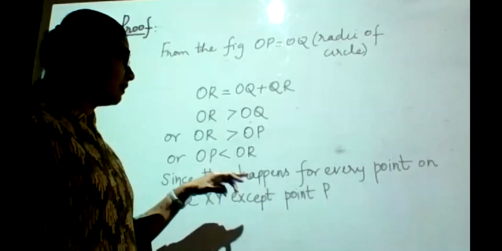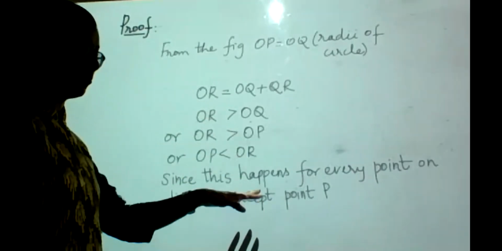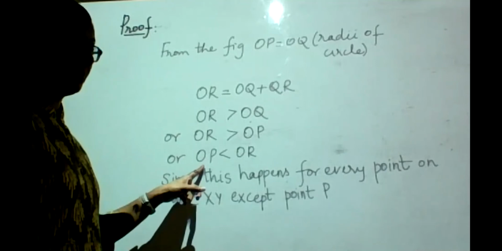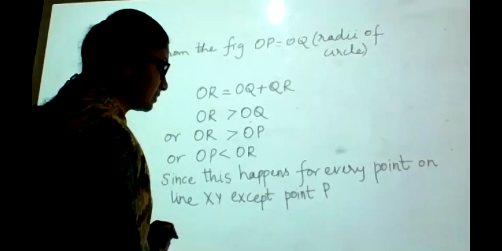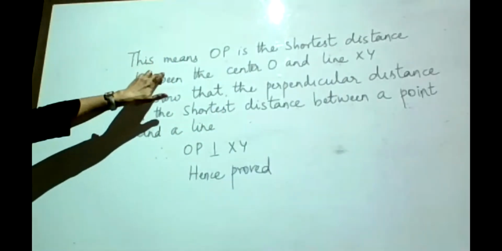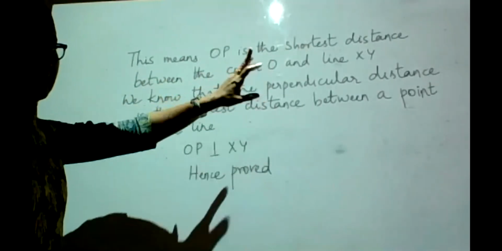What is going to happen? That OP will be smaller than OR. It can be smaller than OR1, R2, R3, wherever you take it on XY other than P. OP will be the smallest among all the segments. Hence, you can go back and say, this means OP is the shortest distance between the center and the line XY.